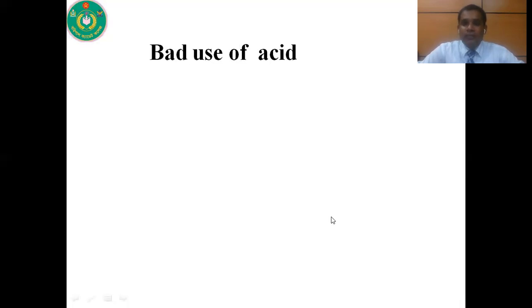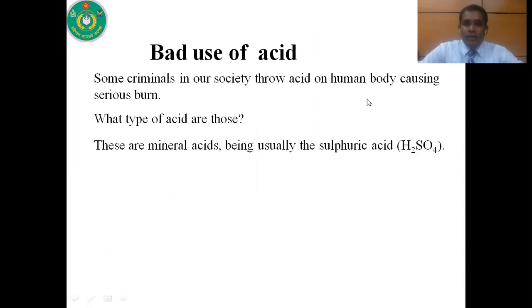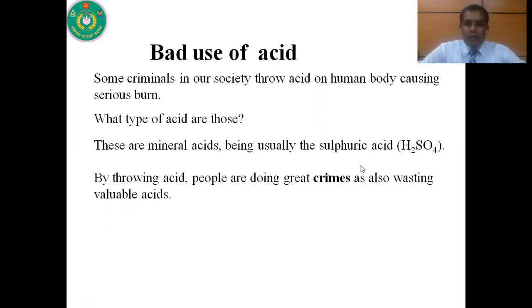There are some bad uses of acid. Some criminals in our society throw acid on human bodies, causing serious burns. Do you know what type of acid those are? These are mineral acids, and basically this acid is sulfuric acid. By throwing acid, people are committing great crimes, as well as wasting valuable acids.